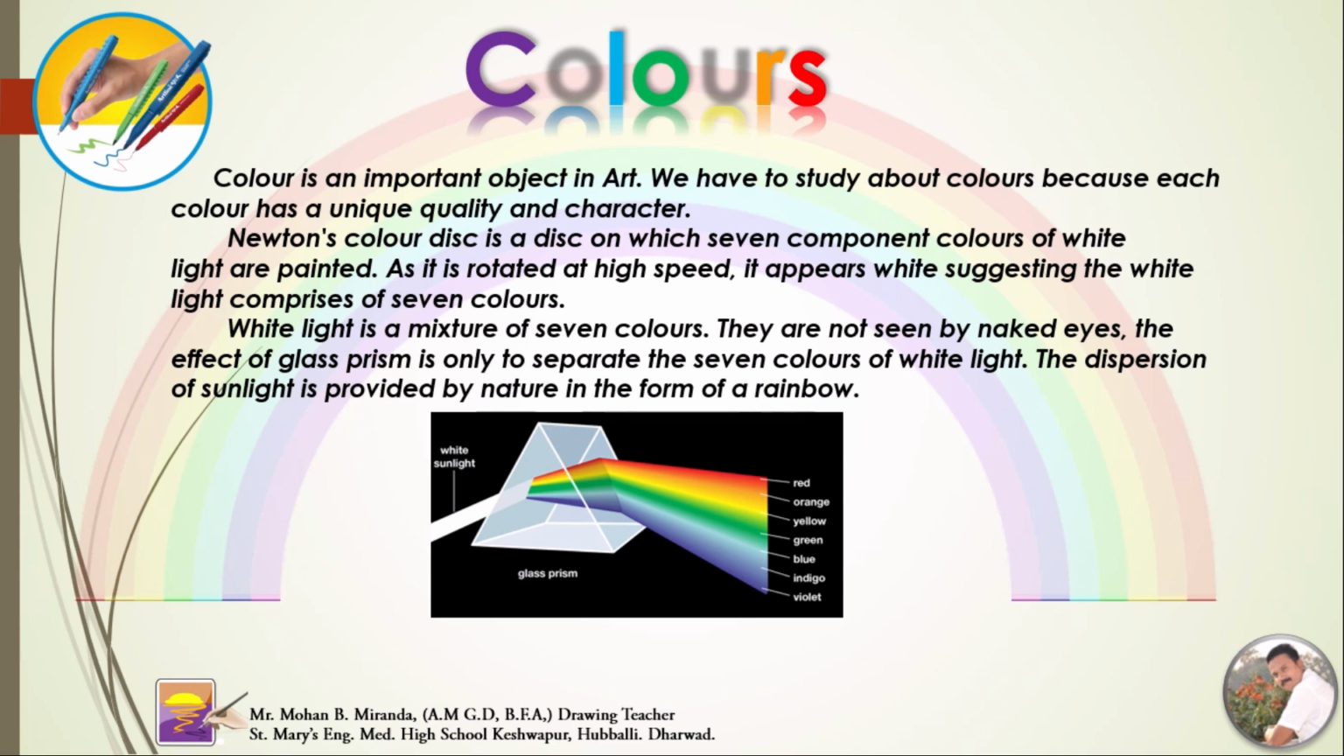White light is a mixture of 7 colors. They are not seen by naked eyes. The effect of a glass prism is only to separate the 7 colors of white light. The dispersion of sunlight is provided by nature in the form of a rainbow.